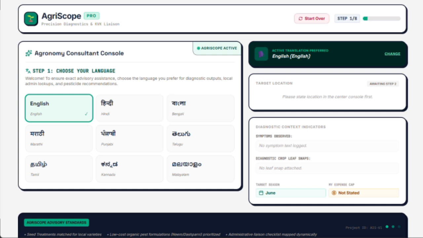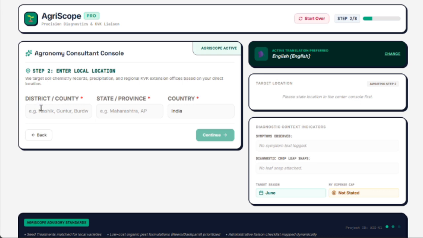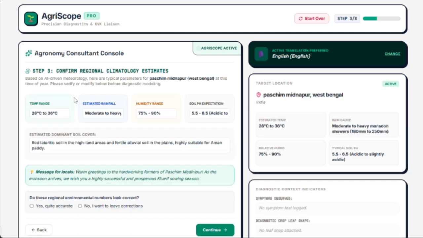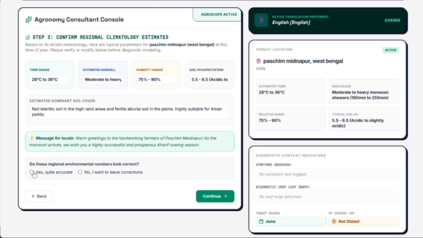Now, the user selects a regional language first. Let me select English. The user provides location context and budget limit. So I'm providing district, state, country, India. Here, the temperature range, estimated rainfall, humidity range, and soil pH are provided according to the location.